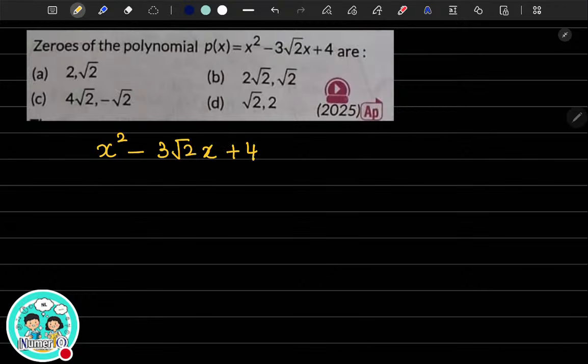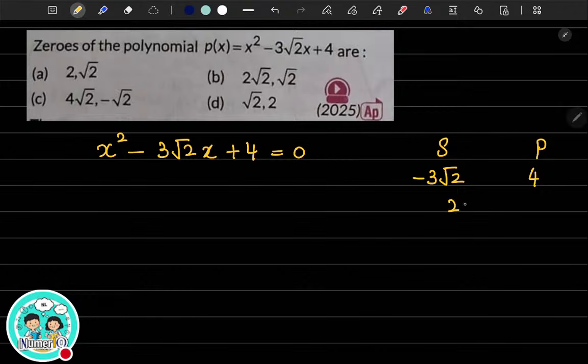Whenever you have to find the zeros, you have to equate it to 0. What should be the sum and what should be the product? The sum should be your b value, right? B is nothing but minus 3 root 2. And your product is nothing but the coefficient of x square multiplied by a into c. Okay, a into c is nothing but your 4. So listen carefully. The product should be 4 and the sum should be minus 3 root 2.